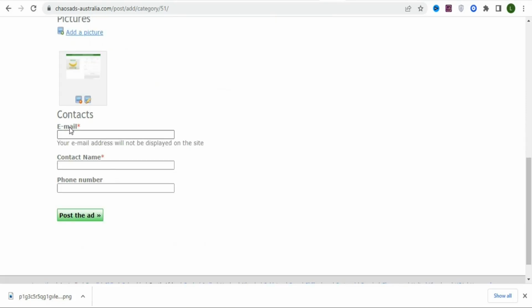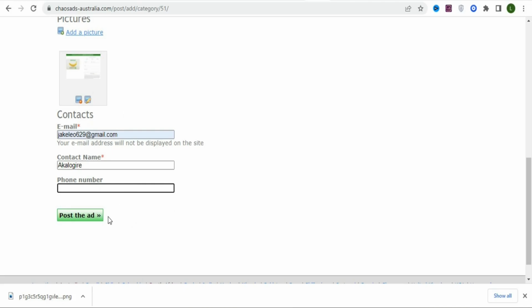Once that is done, you are going to enter your contact email right here, your contact name, and then phone number. That is not compulsory, so the most important thing is the email address and the contact name. As you can see, this is my contact email. The next thing is the contact name, so let me just type my name right here. So as you can see, that has been done. Your phone number, if you want, you can add. If you don't like, you can just skip it and then post your ad.